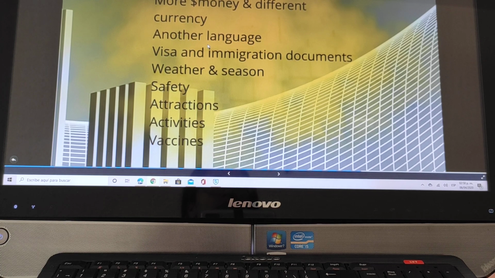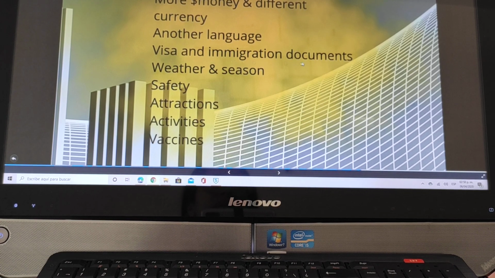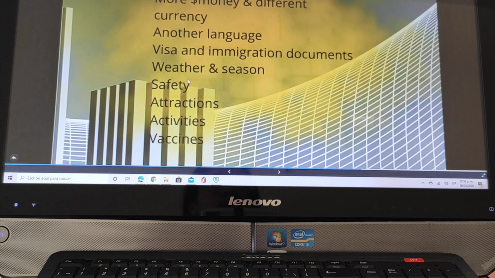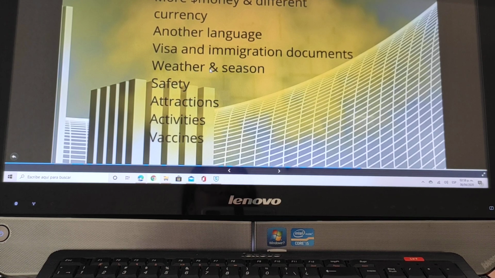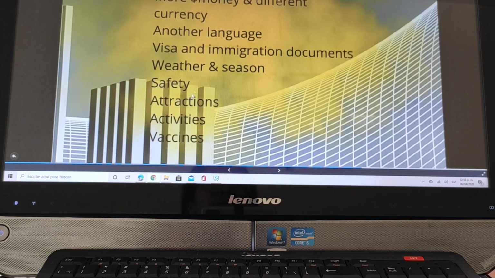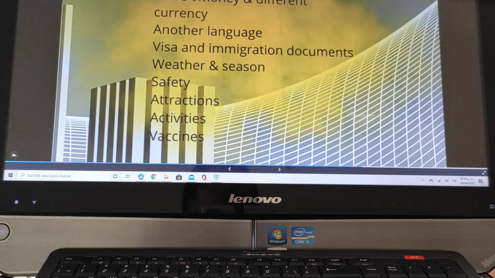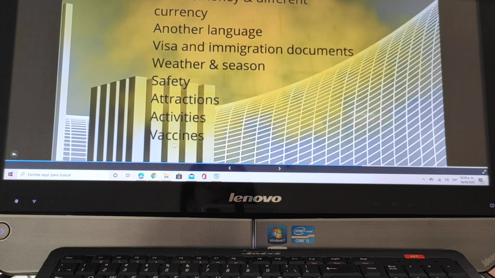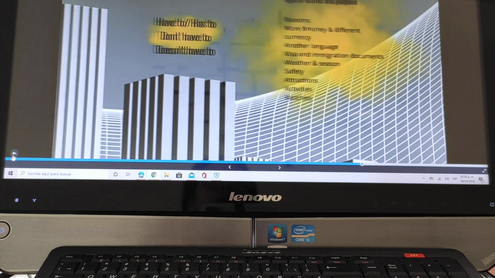Another language that maybe it's important to learn, or to know some phrases. Some visa and immigration documents that are required or necessary. The weather of the season that you're planning to travel to that place. If it is safe or not, what type of attractions, what are the possibilities we can do in that place, the activities. And finally, what vaccines are required.